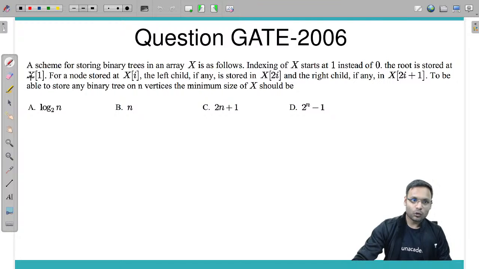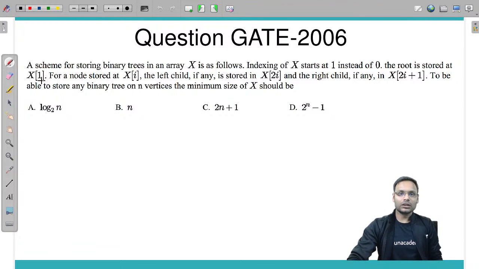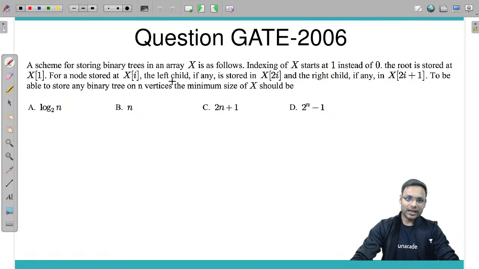The root is stored at X of 1. Yes, we know that instead of 0, we will store the first node at 1. So for a node stored at X of i, the left child, if any, is stored at X of 2i, at the 2i index. And if any node is stored at index i, then its right child will be stored at 2i plus 1.